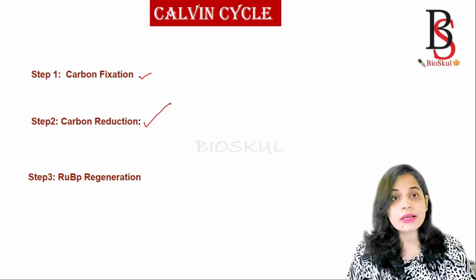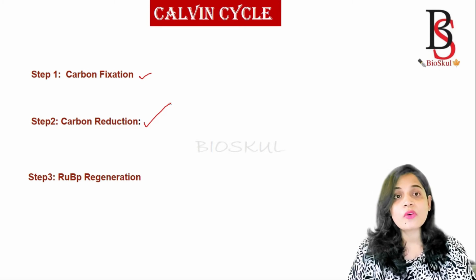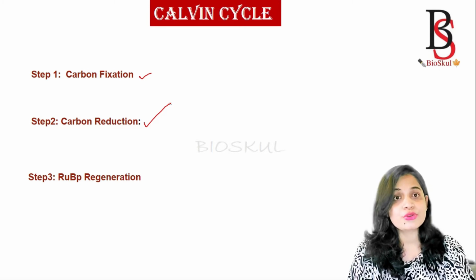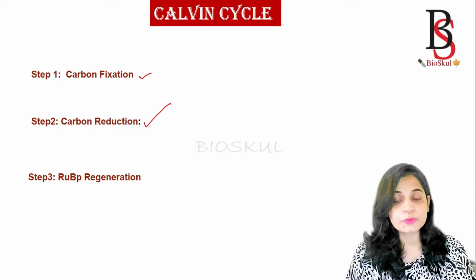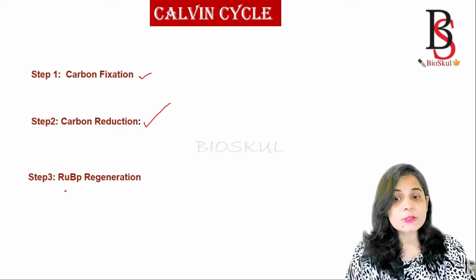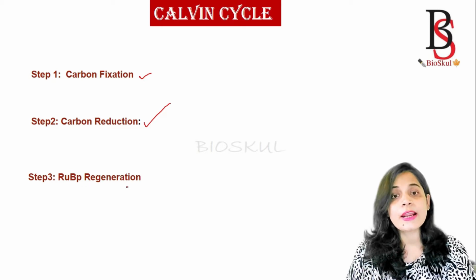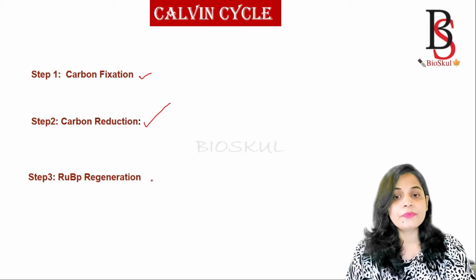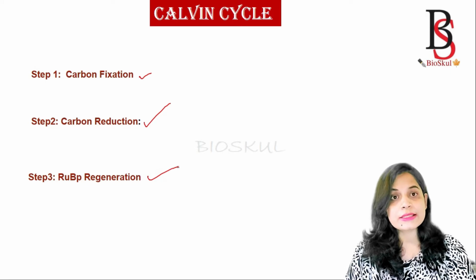Do you know, reduction is the process of loss of oxygen, or the gain of hydrogen or electrons. And the third step is RuBP regeneration. RuBP is ribulose 1,5-bisphosphate. It is the reactant of the Calvin cycle that is regenerated at the end of the cycle. So now we will see each step.